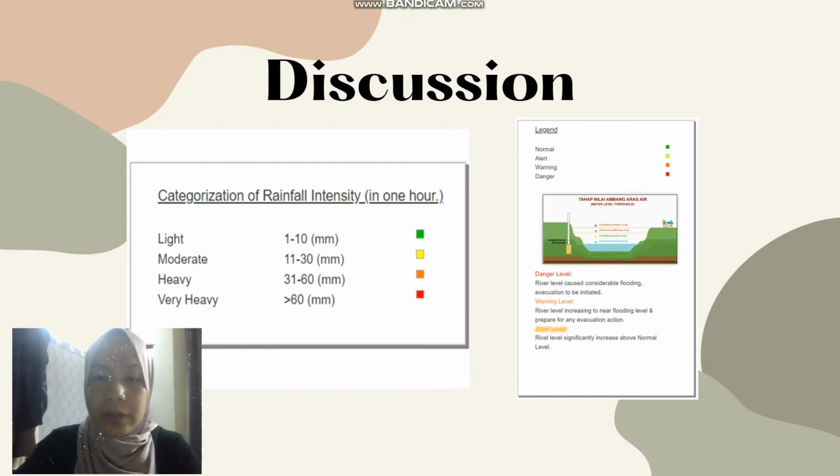From the categorization of rainfall intensity in 1 hour by the Department of Irrigation and Drainage, it shows that stations Pasir Puteh and Kampung Wakaf Raja can be categorized as heavy, as their readings of the rainfall data exceed 31 mm. Meanwhile, the station Ajam can be categorized as very heavy, with the reading exceeding 60 mm. However, we can say that no precipitation occurred if the reading is 0. Lastly, water level has 4 levels, which are normal, alert, warning, and danger. Station Sungai Semerak shows the water level is below 2 meter every day for 35 days, which is at normal level.